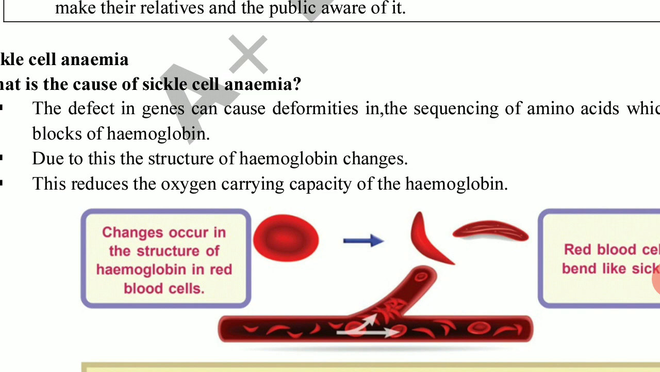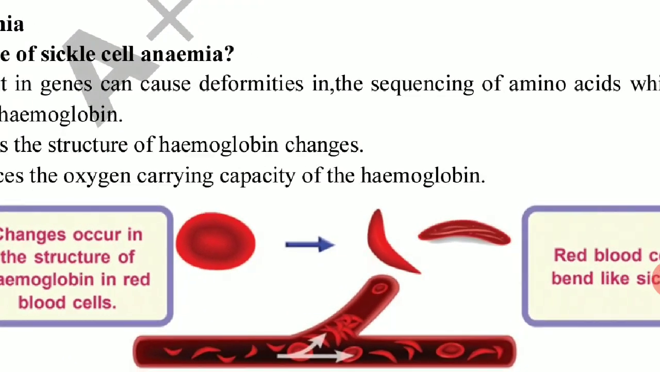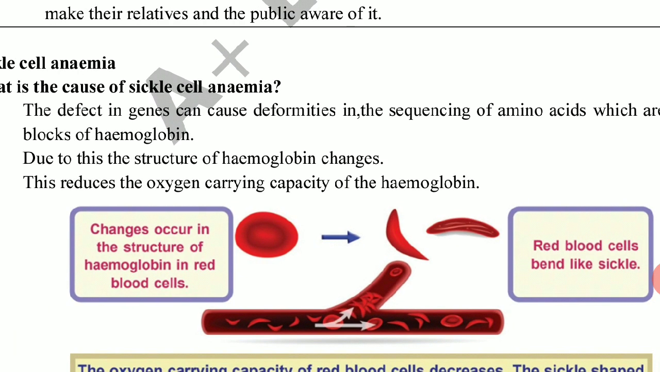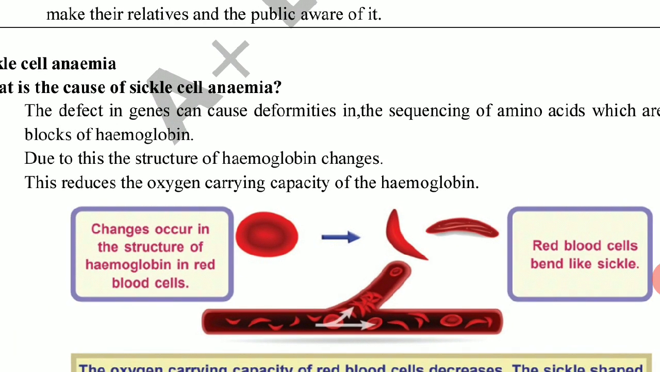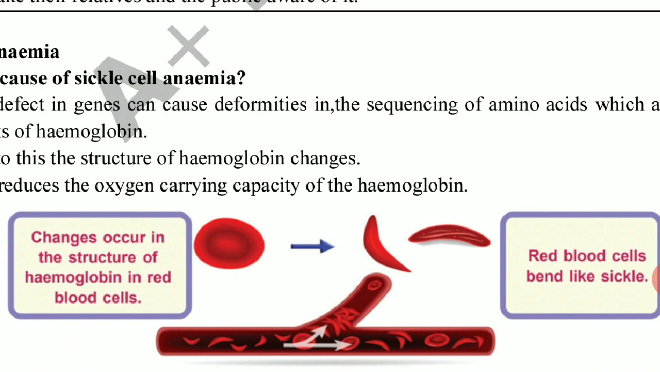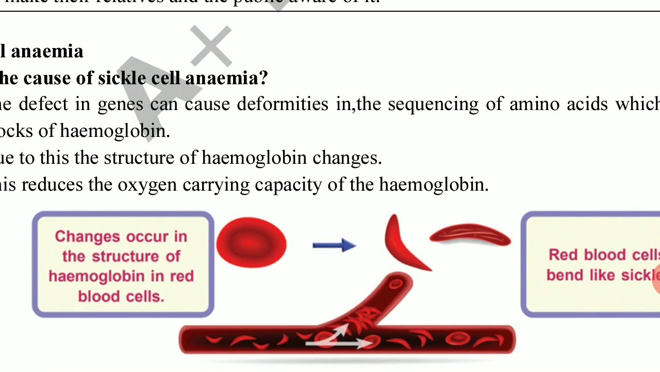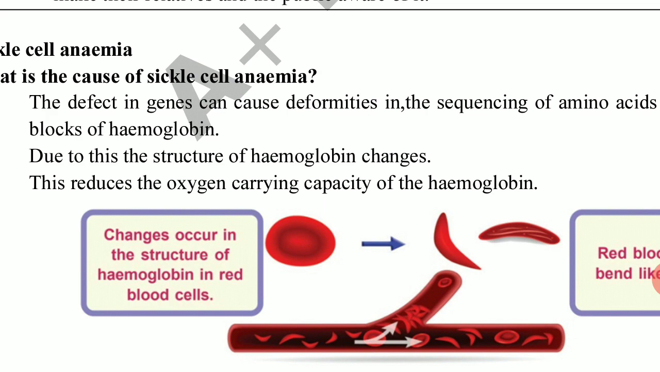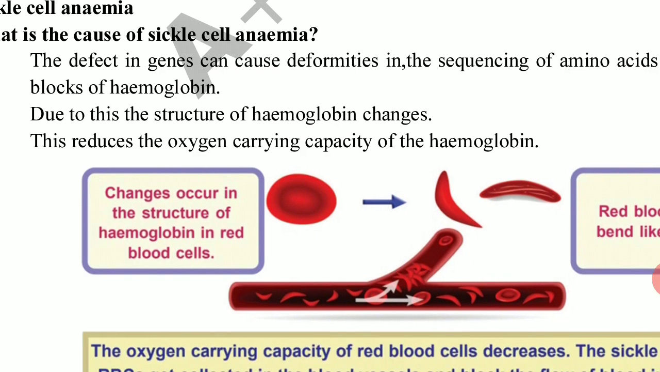What is the problem by changing the shape or the structure? This reduces the oxygen carrying capacity of the hemoglobin. The main role of hemoglobin is carrying oxygen from the lungs. This capacity will be reduced. It is reducing, it is not becoming nil. If it becomes nil, the patient will die immediately. Oxygen carrying capacity reduces due to the structure difference. The structure difference is due to the deformity in the sequencing of amino acids. Relate it and study.